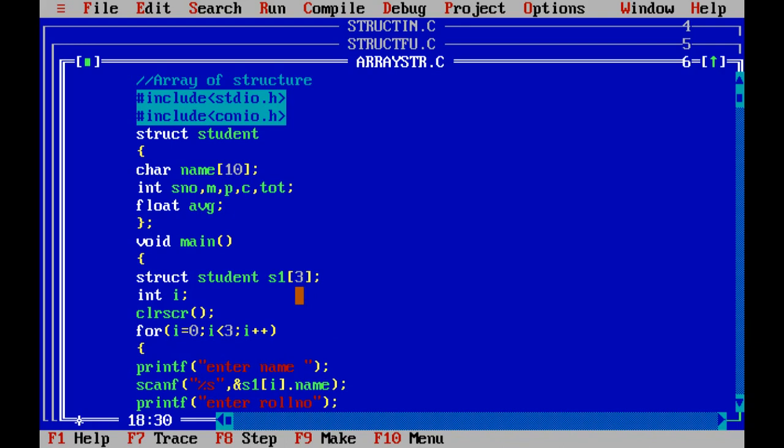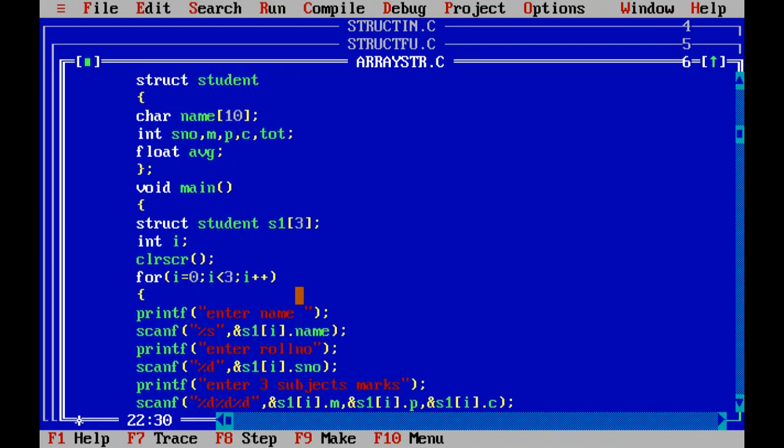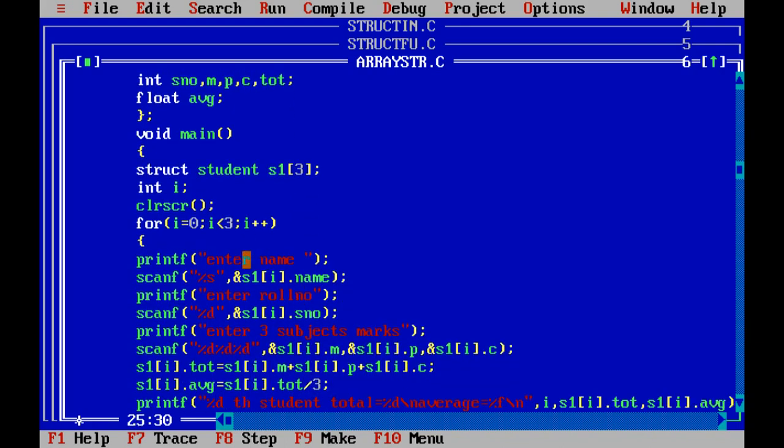Now clear the previous screen. Normally for a single student we write S1 dot name, S1 dot number, S1 dot MPC marks. Addition is also S1 dot M, S1 dot P, S1 dot C, and S1 dot total. But we are going to write this program for multiple students. So A of 0, A of 1, A of 2, A of 3 are used normally in arrays. So like S1 of 0, S1 of 1, S1 of 2 for structure details.